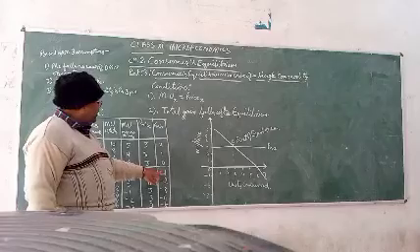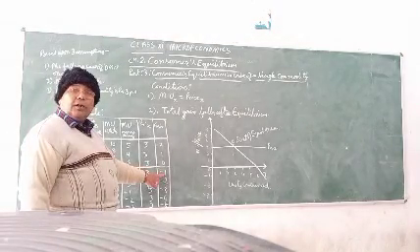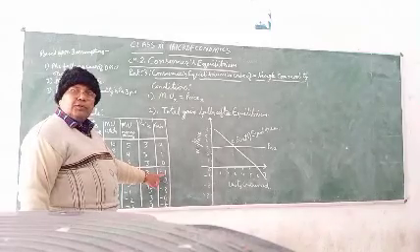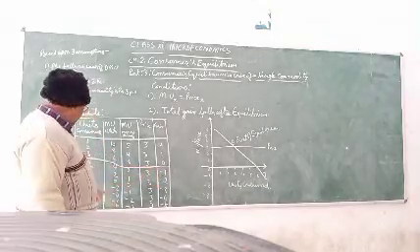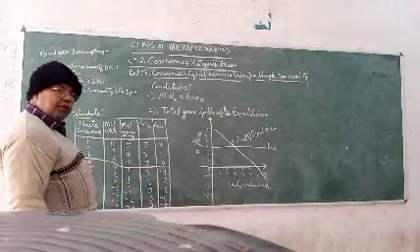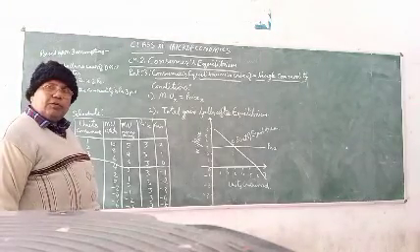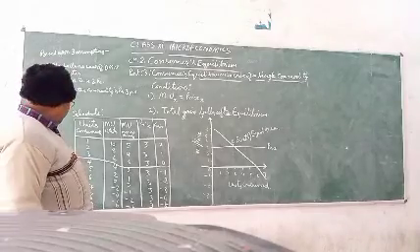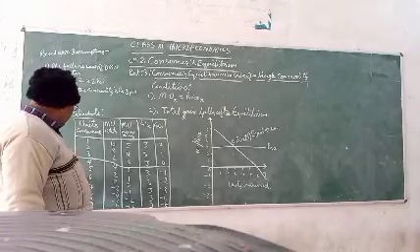So gain is -1. The consumer is going to lose utility by consuming the 4th unit, so he will not purchase or consume more of that commodity.